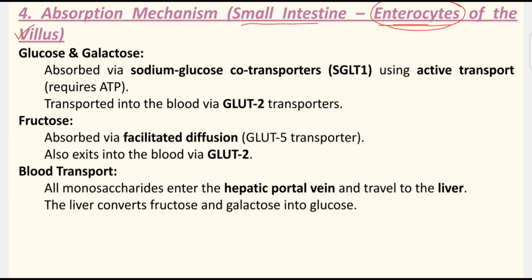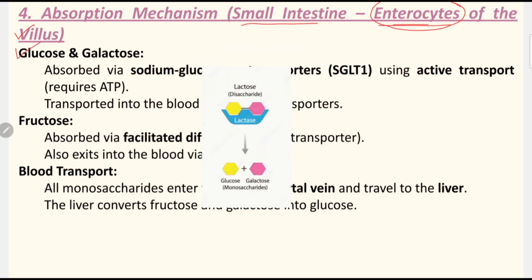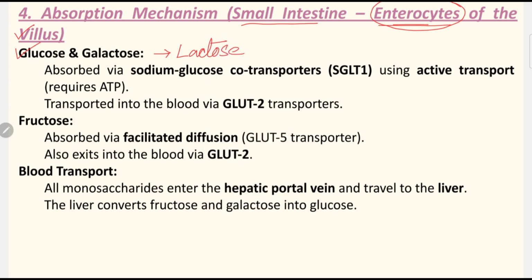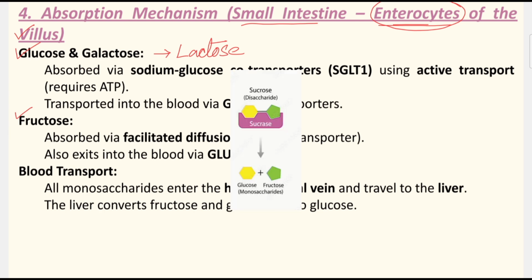After digestion, what products do we get? If we split one molecule of lactose by the enzyme lactase, we get glucose and galactose. Next is fructose. Fructose is present within sucrose.